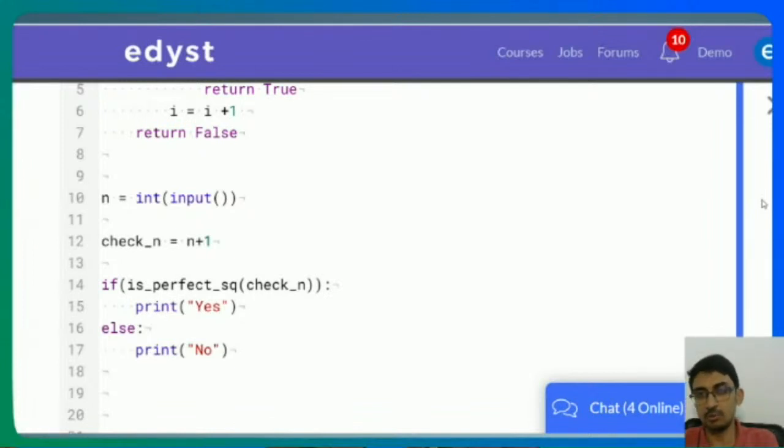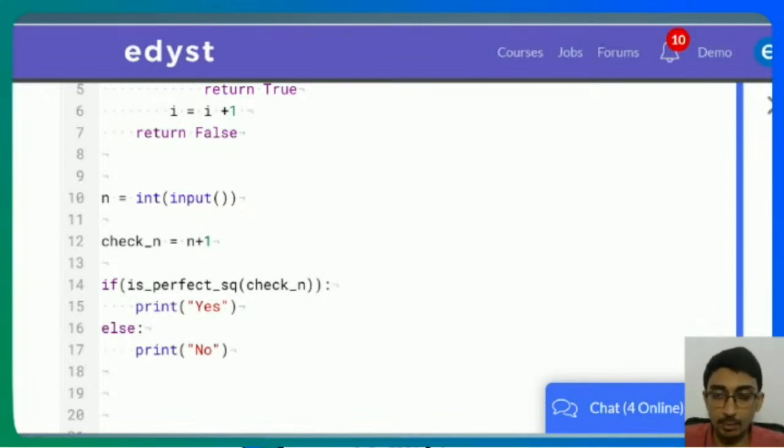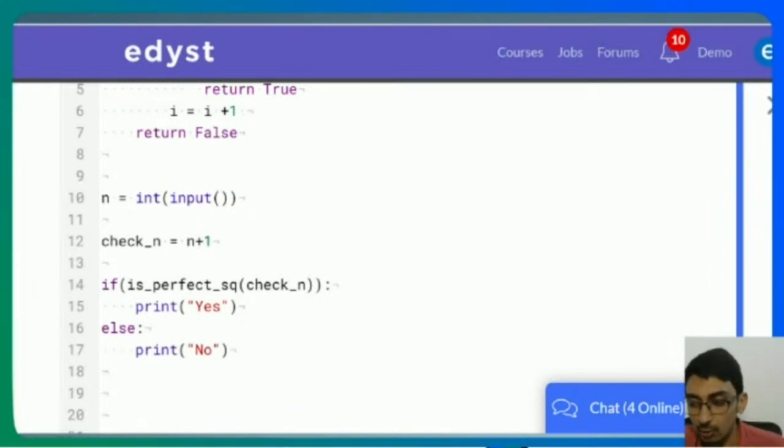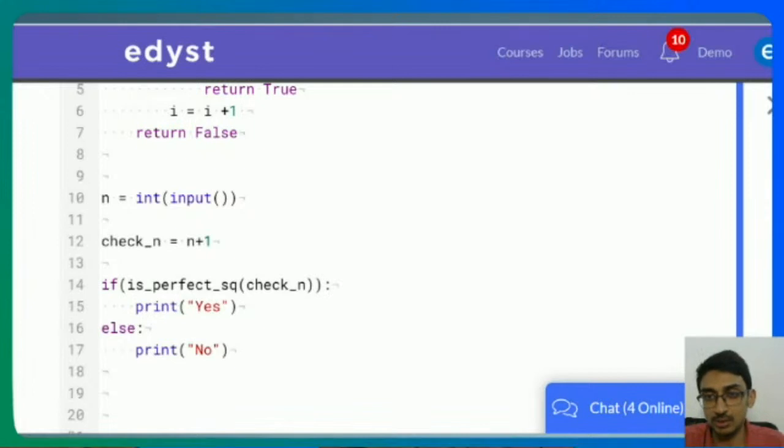Okay, so somebody's saying, but maybe for large numbers it can get time limit exceeded. Yeah, good point. It can get time limit exceeded for really large numbers. So there's a faster way of searching for squares, right? You can actually do binary search when you're trying to search for the square root of something. However, again, I don't think you're going to get too large a number over here. It's TCS Ninja. They're not going to ask you too much. If it is, then you can apply binary search, right?